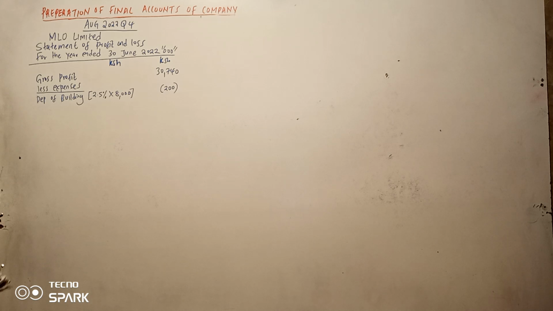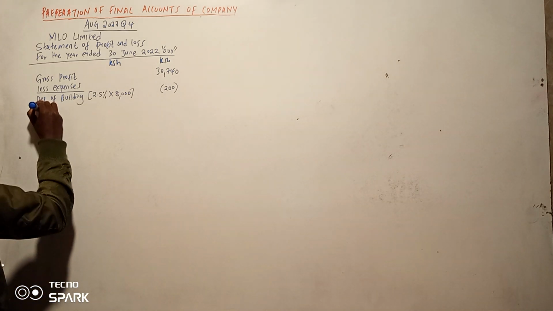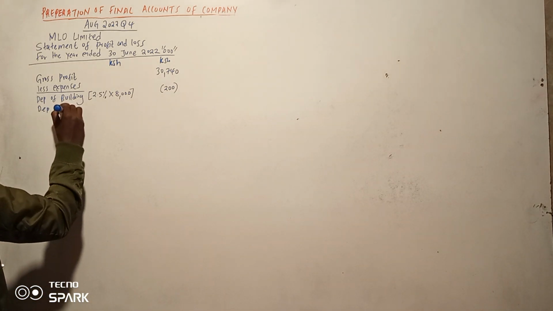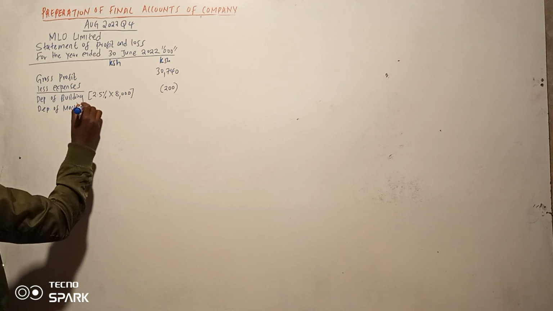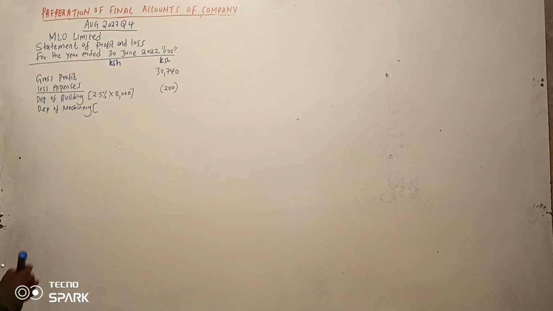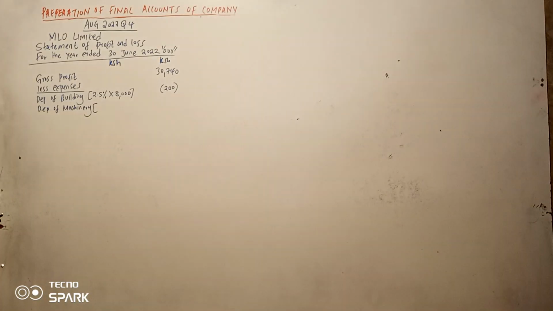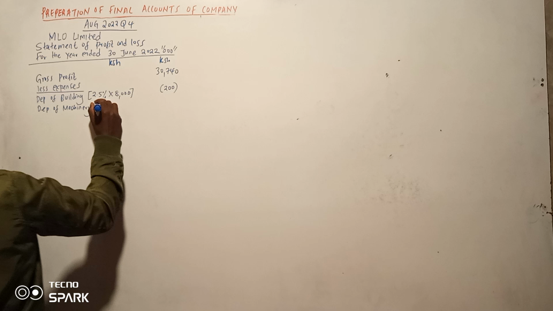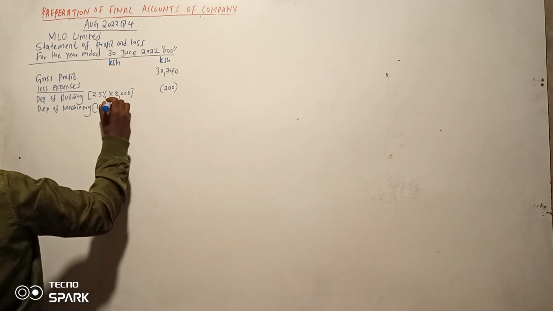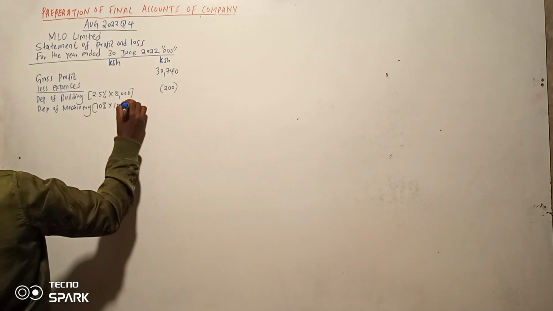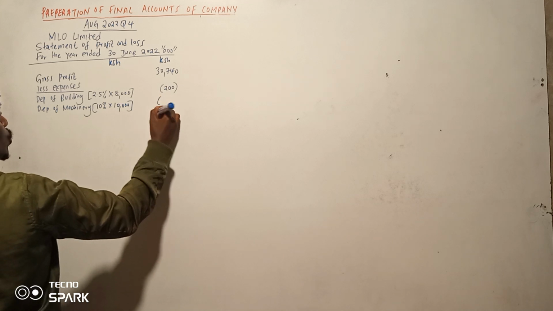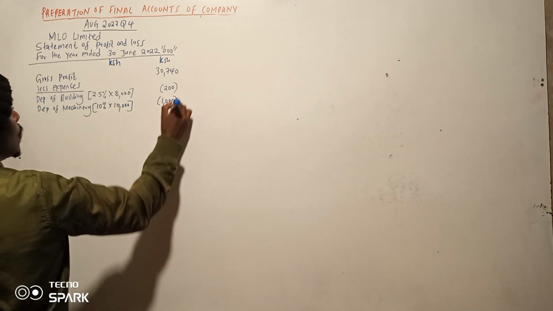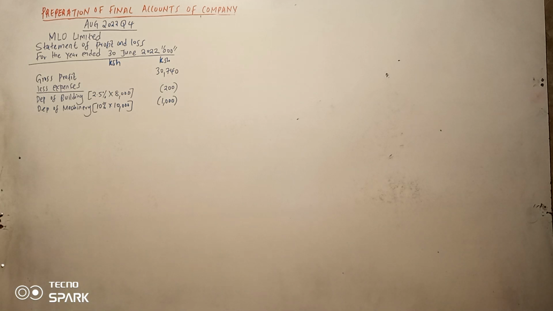Then you have depreciation of machinery. Now machinery tukienda pale ni 10%. So the machinery cost ni 10,000. Depreciation is 10%. So 10% of 10,000. I think this one will be equal to 1,000.